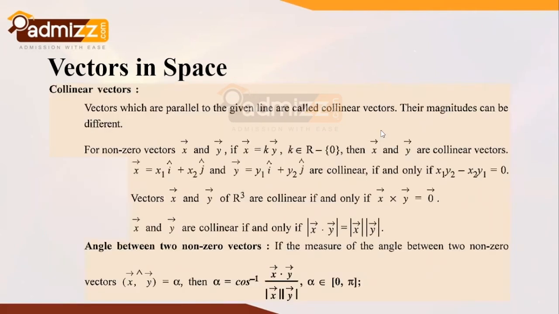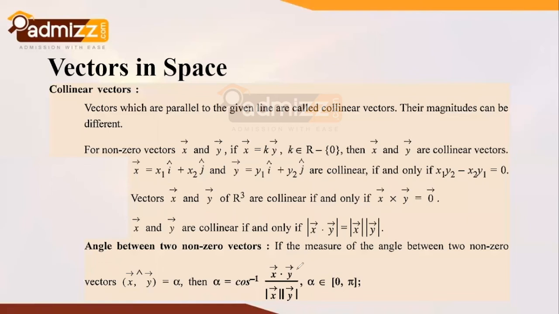Now at present I'm skipping these parts, but you need to know this pretty well. That is the angle between two non-zero vectors. The angle between two non-zero vectors can be computed using alpha equal to cos inverse of x vector dot y vector, the whole divided by modulus of x vector times modulus of y vector.